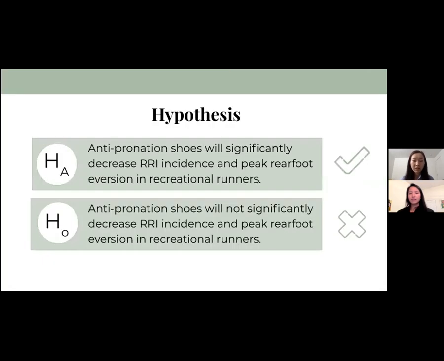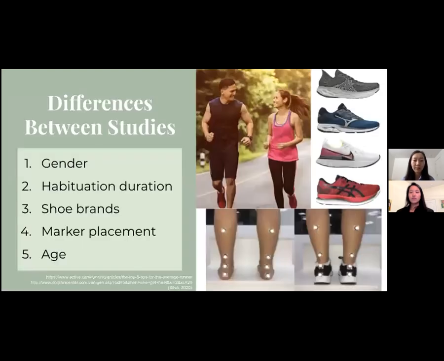So based on our results, we're able to reject our null hypothesis in favor of anti-pronation shoes reducing RRI incidence and improving rear foot eversion during running. There were some differences between our studies, though. The gender of participants, the length of time that people had to get used to the shoes, the brands of shoes that were used, where they put the markers on the shoe versus the foot, and the age of the participants, ranging from 18 to 35 or 40 through 60.